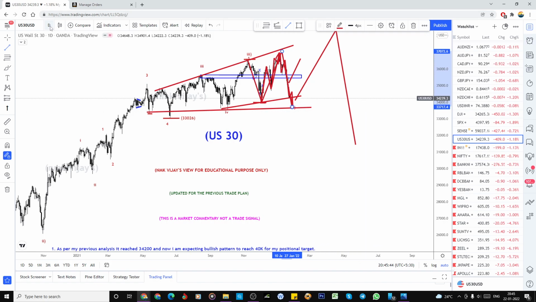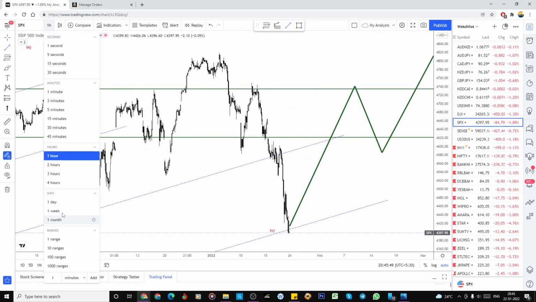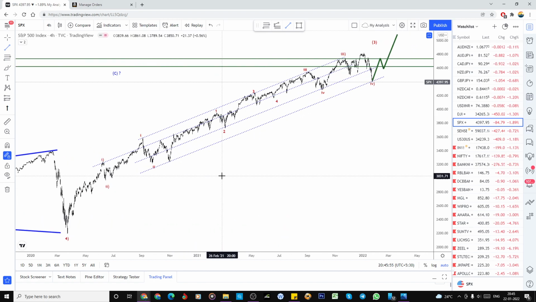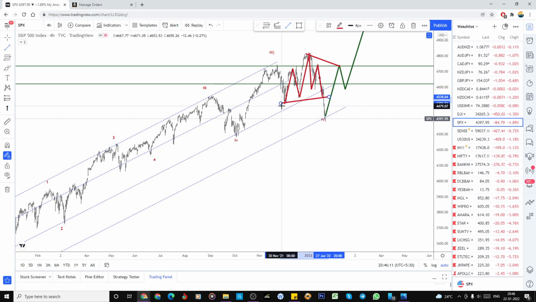And in the previous one also I thought of the S&P 500, and I have already shown that, and we can treat this as the S&P 500 also, right? Previously I did this, it could be the triangle. I thought that is the third wave. So 1, A, B and C. Here 1, A, so B and C, and it has not yet broken the previous low. So this A, B, C, I expected this one. Expecting this, I didn't do anything, right? And this could happen, and I already did that.